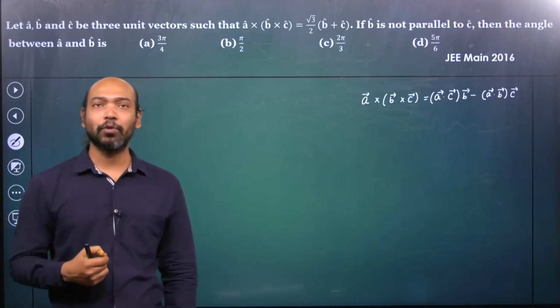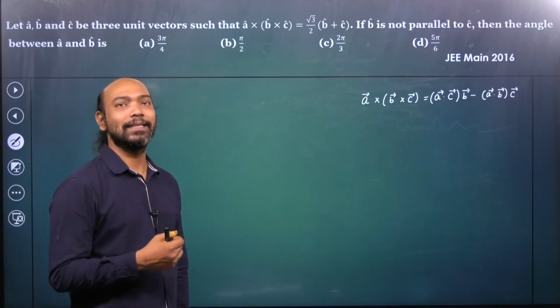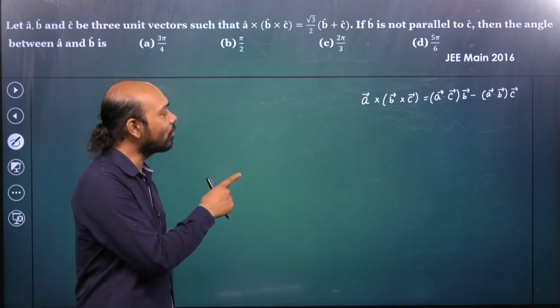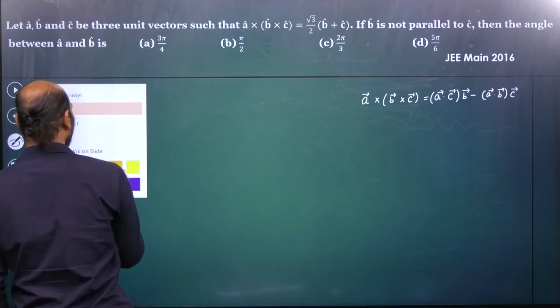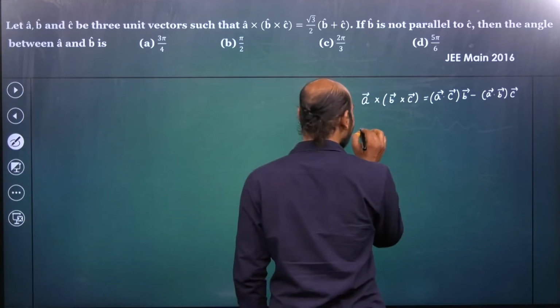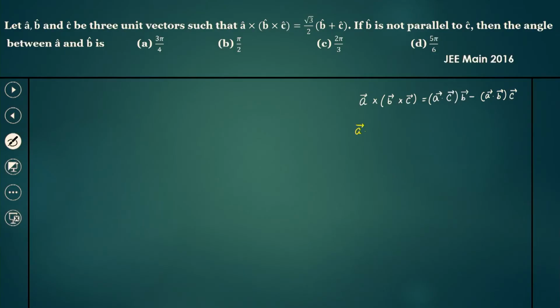Now if I apply this property, what is given? It's given that A cross B cross C is equal to root 3 by 2 B vector plus root 3 by 2 C vector.